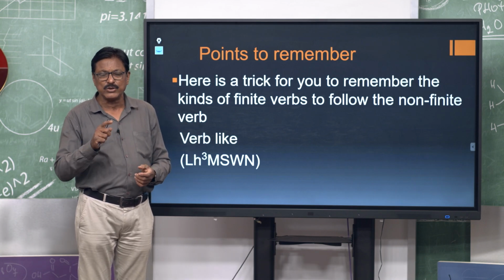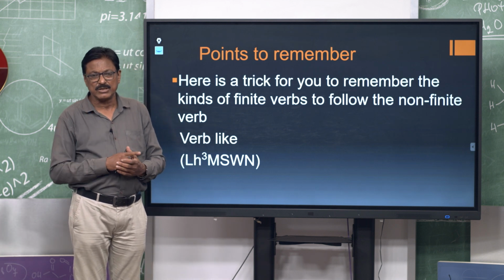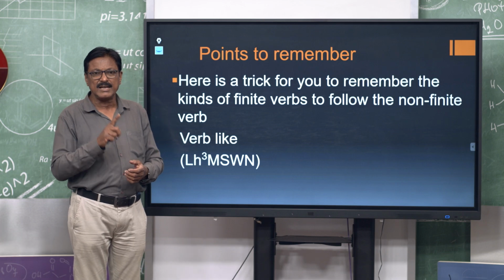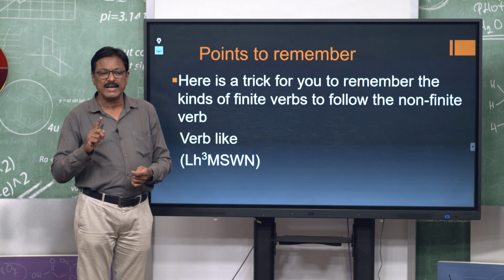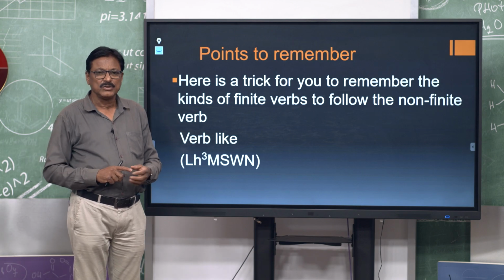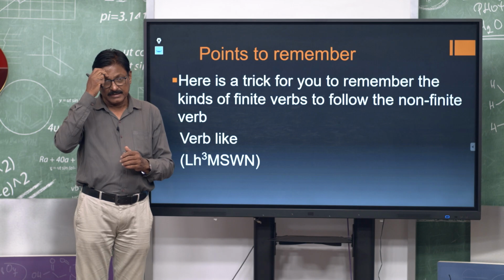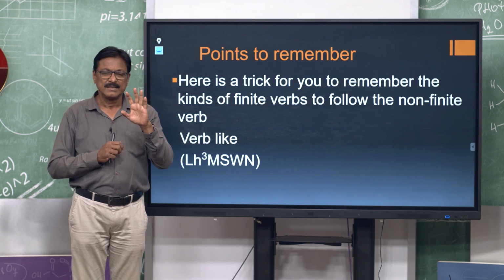LHQ, LHQ, like what you have read in mathematics. HQ means 3 times H, you will take 3 times H. LHQ, MSWN. So, each letter stands for an element. L stands for let, H stands for what?